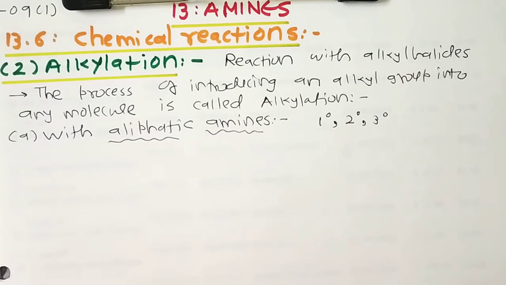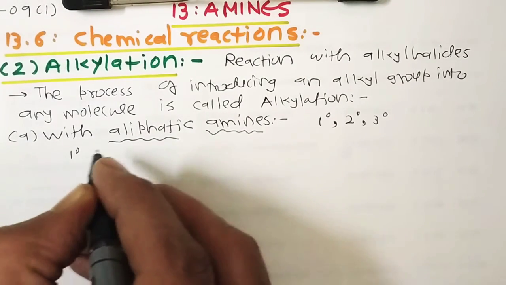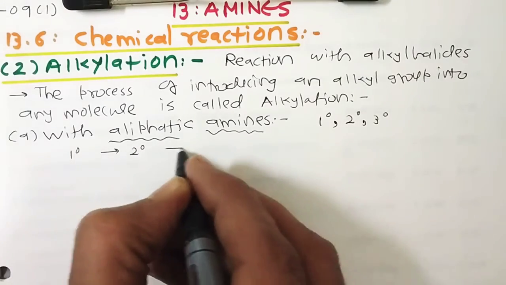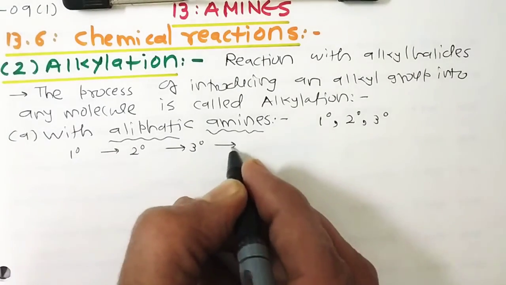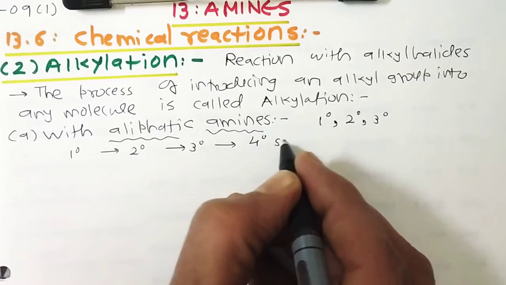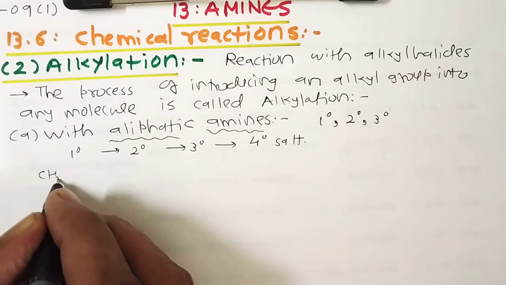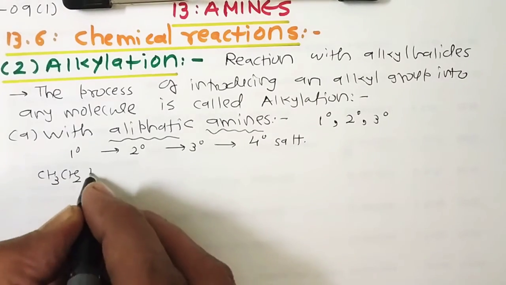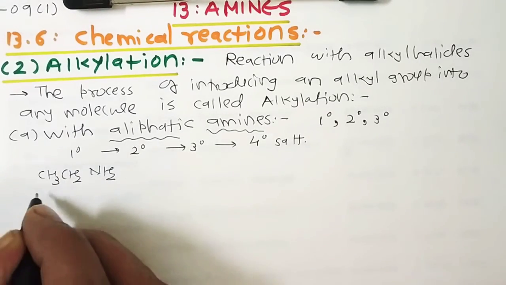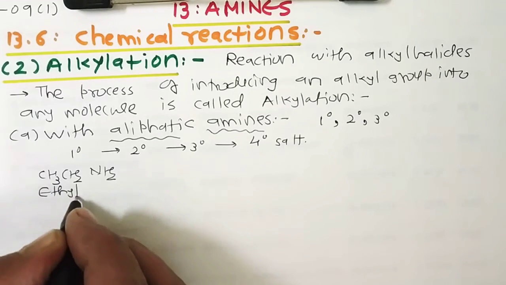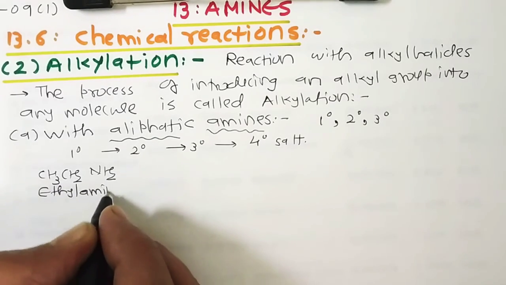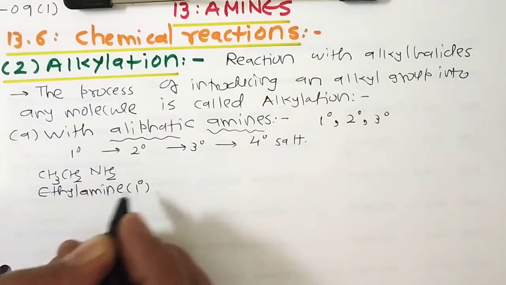For example, a primary amine is converted into secondary, which is converted into tertiary, and tertiary is converted into quaternary ammonium salt. For example, if I have CH3CH2NH2, the name of this compound is ethylamine. We know that this ethylamine is primary in nature.